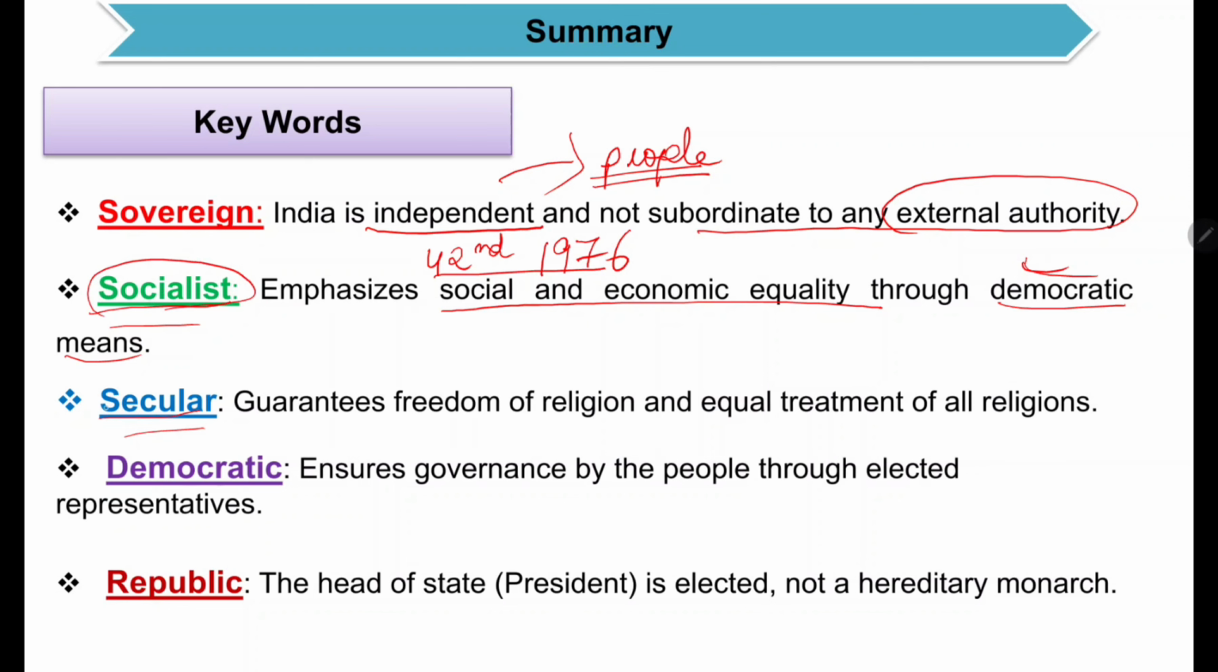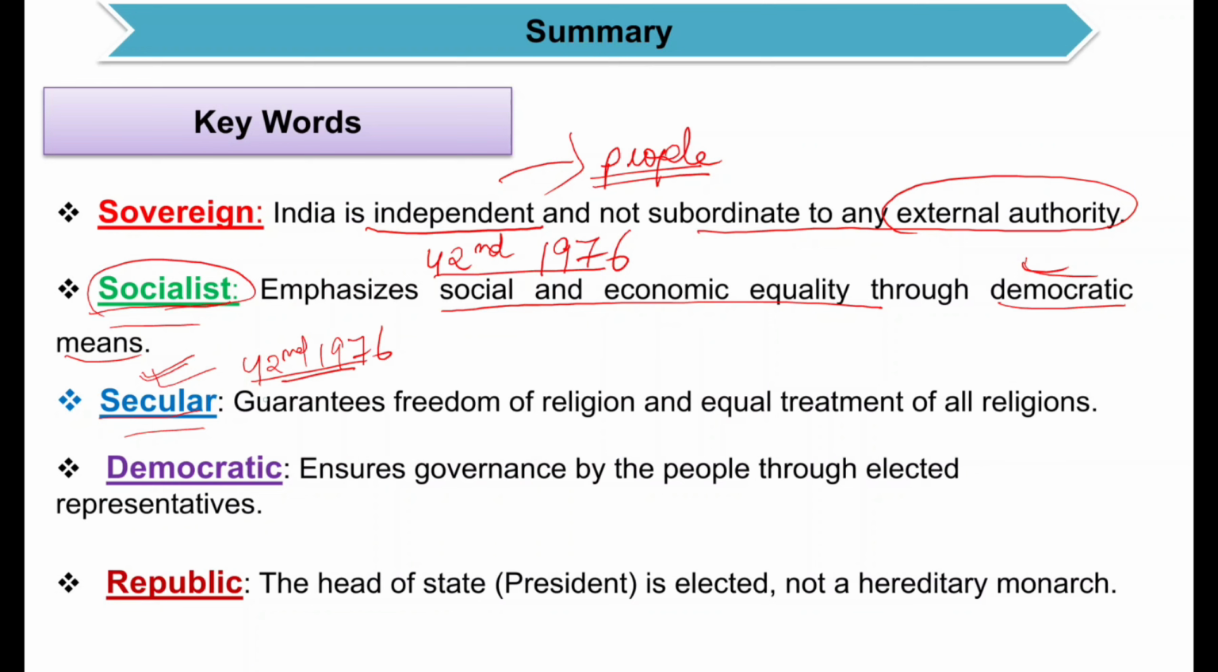Next, third keyword, let us see, secular. This was also added with the 42nd amendment in the year 1976, but right after independence, India was already a secular country. It was stated in fundamental rights also. So even before adding this term, India was already a secular country.